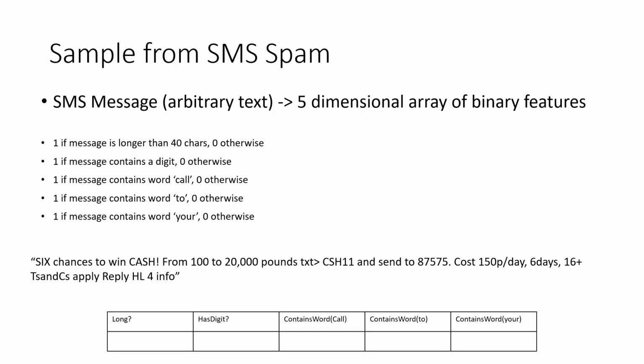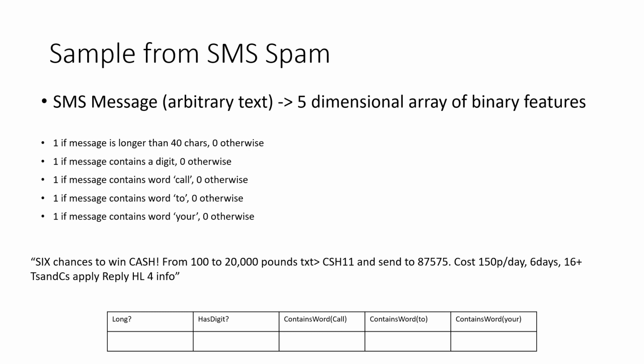Let us see one example here. "6 chances to win cash from 100 to 20,000 pounds. Text greater than C-11 and send to 87575. Cost 150 per day, 6 days, 16 plus terms and conditions apply. Reply HL for information." This is an SMS, a spam SMS. How exactly are we going to identify whether it's a spam message or not? That is what we are going to discuss here.